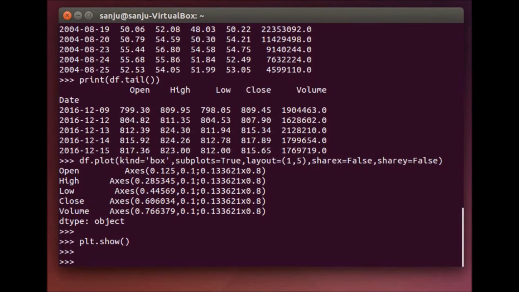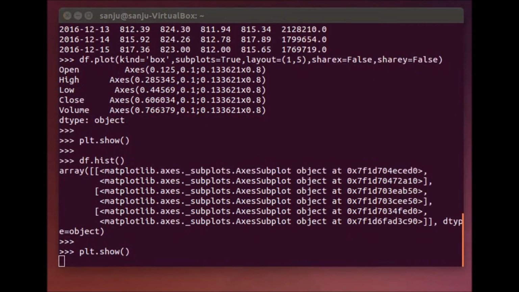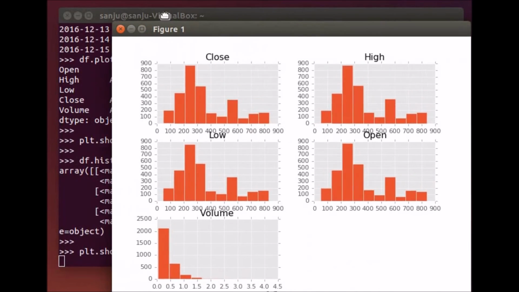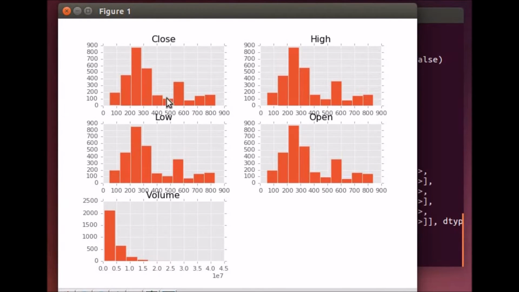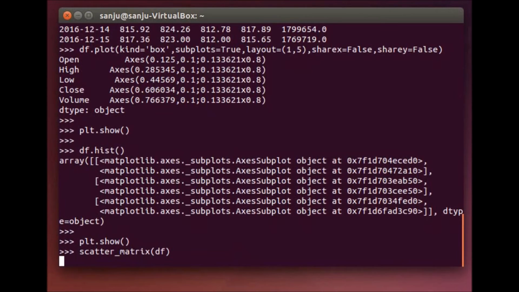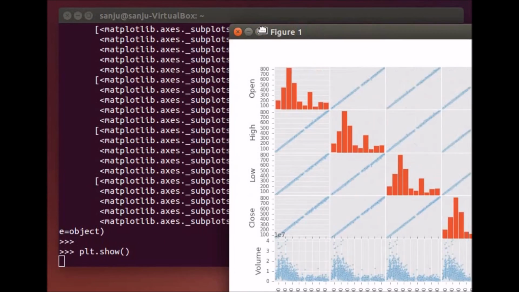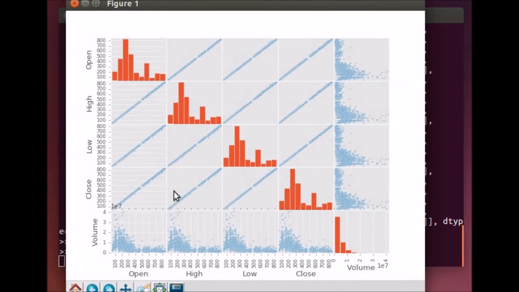And also if we want a list plot, we can have that. So we have a bar plot here. Similarly, we can get a scatter plot.